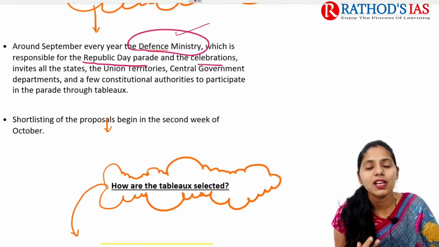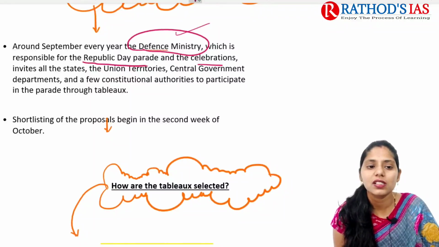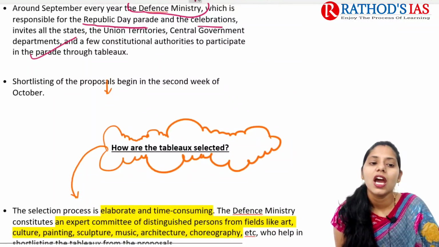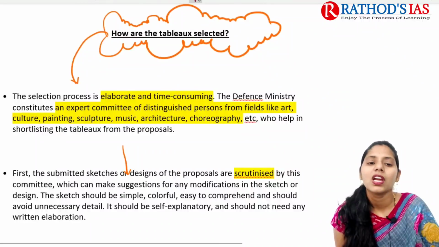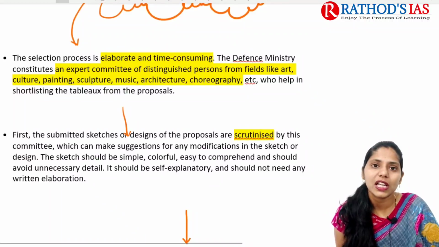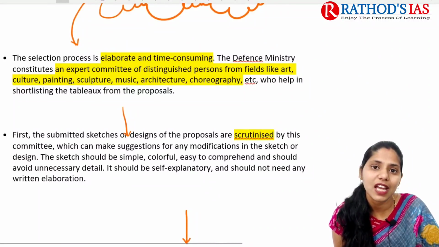Here the defense ministry invites all the states, union territories, central government departments and a few constitutional authorities to participate in this parade through tableaux. Shortlisting of these proposals is done in the second week of October. Now let us understand the process of selection of tableaux. This selection process is very elaborate and time consuming.